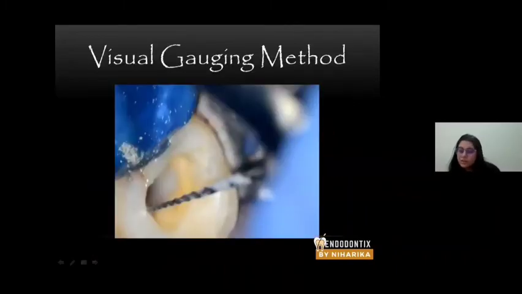Next is the visual gauging method. You place a file inside the root canal, you take the file off, and you see a lot of dentinal shavings on the file. That means the file has reached the apex. If the file is clean, that means the file has gone beyond the apex or the file is unable to reach the apex.